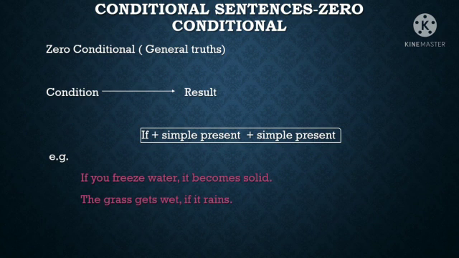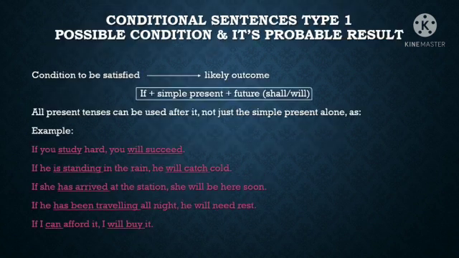We all know that if it rains, the grass will automatically get wet. So these are all general truths. When we speak about general truth, we use zero conditional, which means we use simple present tense in the if clause and simple present tense in the main clause.